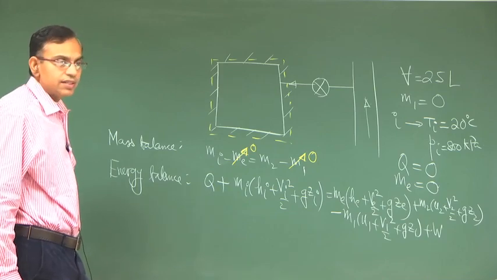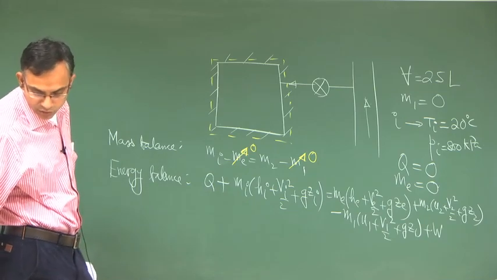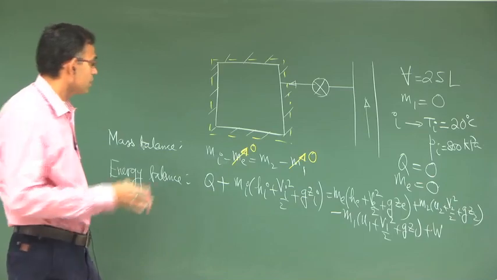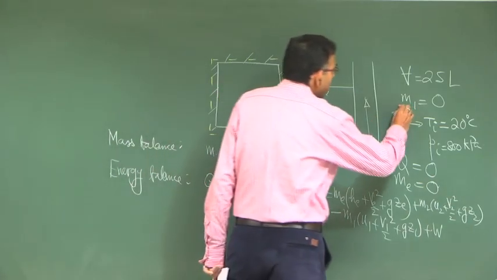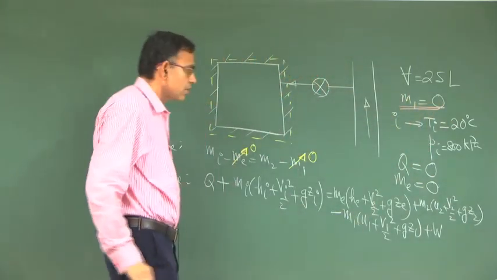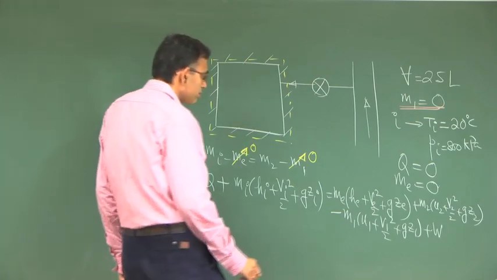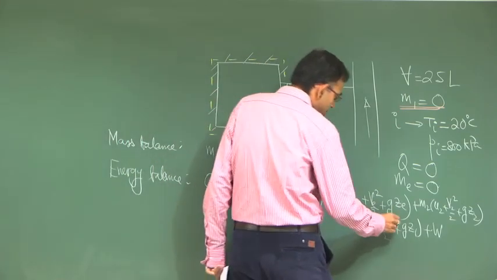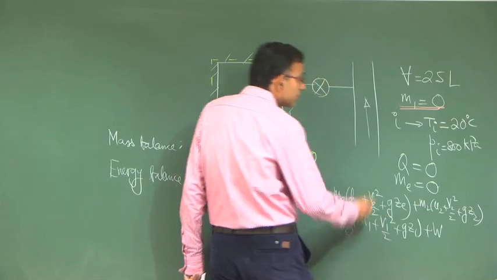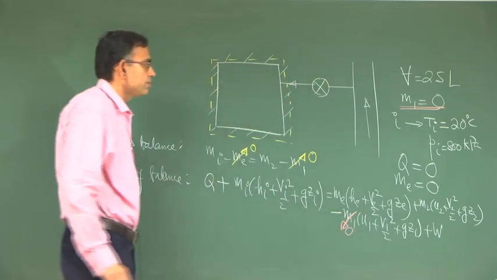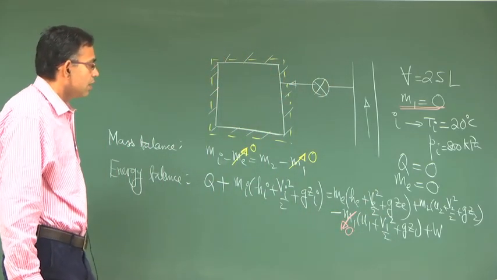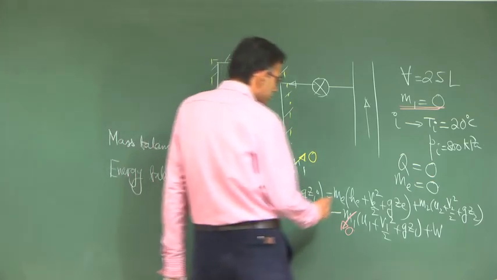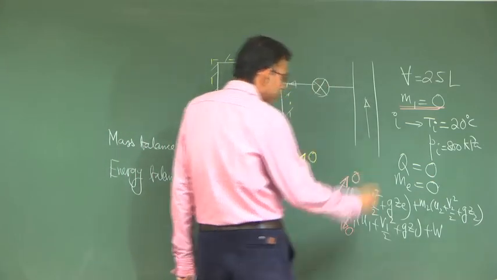Now let us simplify this equation based on what is given. First of all, M1 is 0, so this term will be totally 0. Then Me is 0, so this term is totally 0.